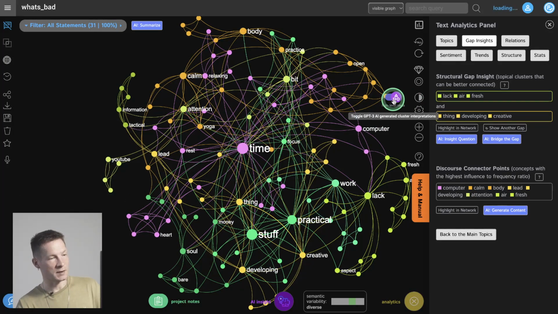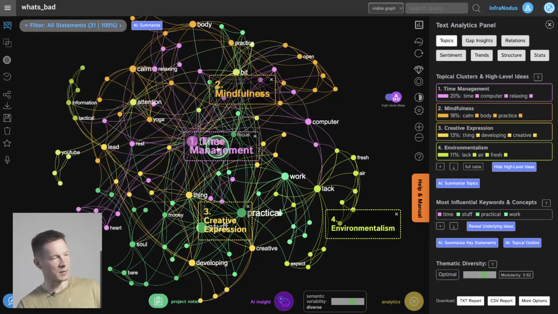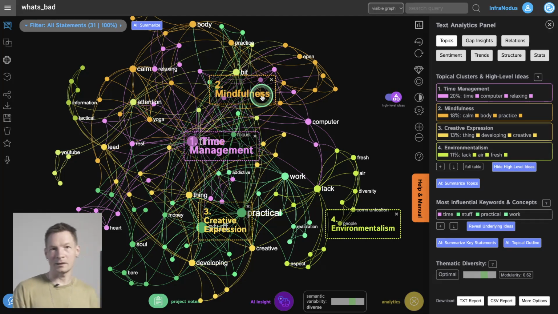I can also use GPT-3 AI to interpret this for me, and it's going to generate some topics. So I can see that things that made me feel not so good were related to time management. Here, lack of creative expression, I can imagine, lack of fresh air and nature, and lack of mindfulness, right? So I know directly that if I increase the time that I give to all those things, I will feel better. But time is an issue, so I also need to manage it better. So as you can see, very quickly, I had an insight into my own personality and generated some interesting ideas of how I can improve it.